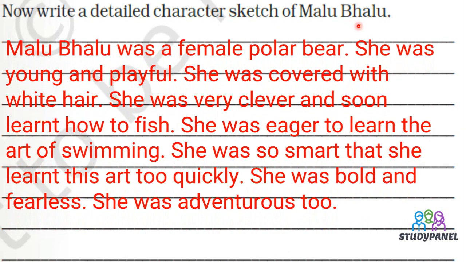So it is written like this. Let me read it out for you. Malu Bhalu was a female polar bear. She was young and playful. She was covered with white hair. She was very clever and soon learned how to fish. She was eager to learn the art of swimming. She was so smart that she learned this art too quickly. She was bold and fearless. She was adventurous too. Now see, these all are the characteristics of Malu.